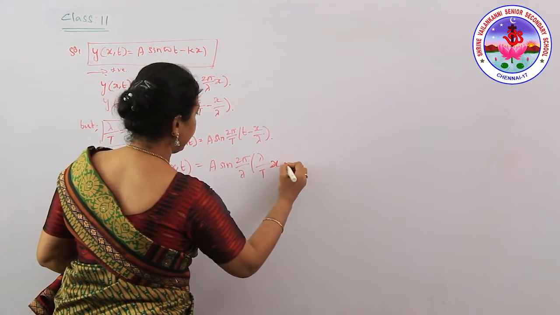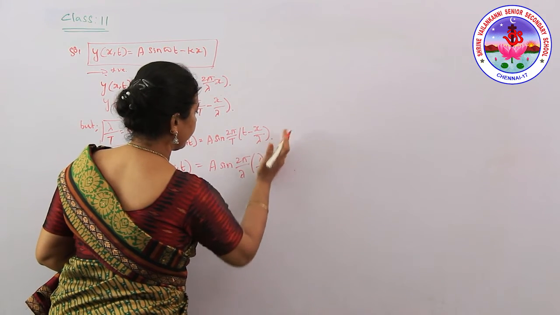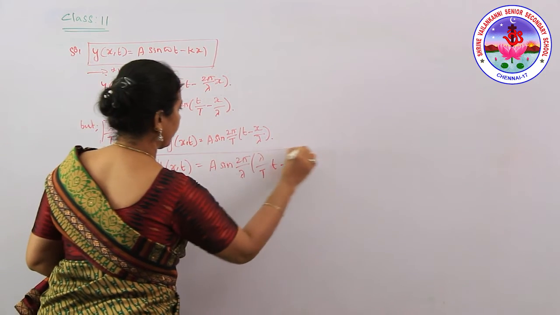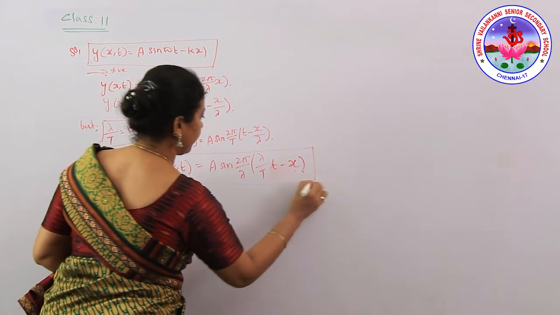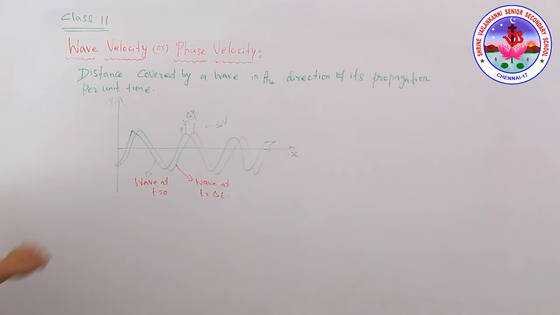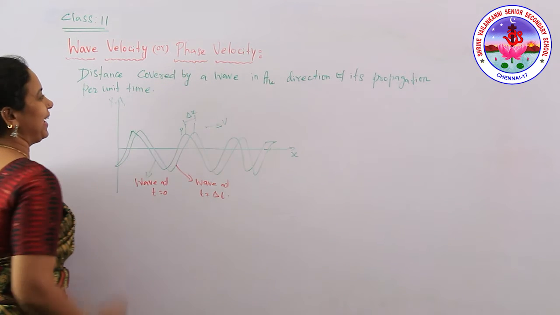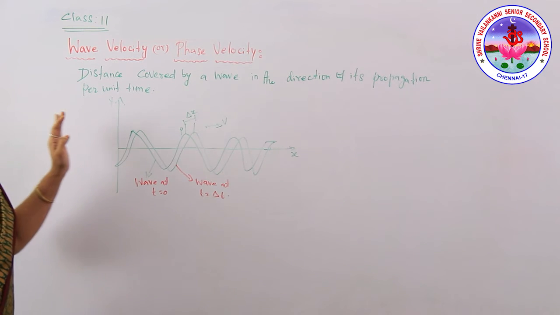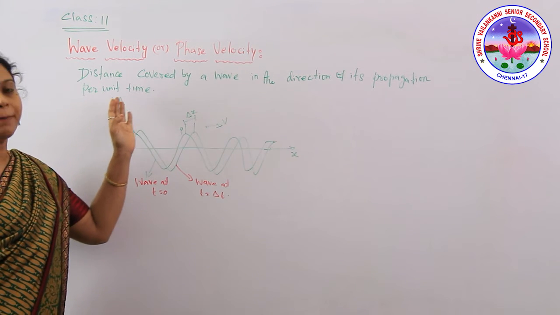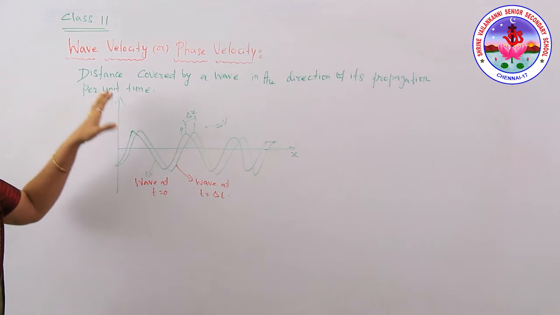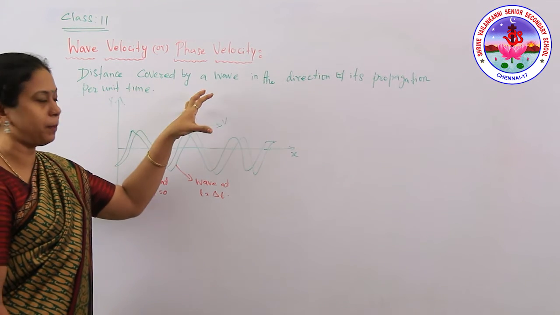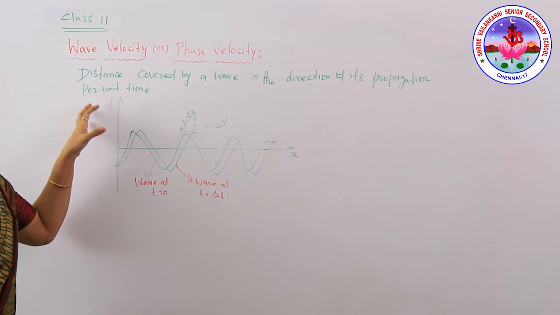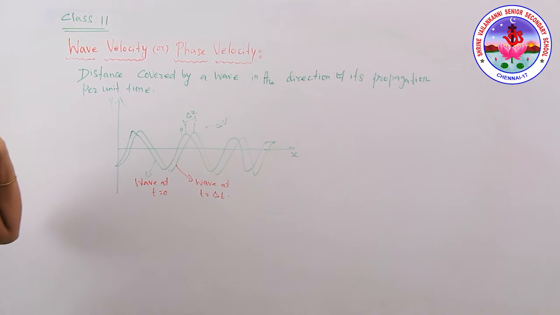So you can write it in this way. Wave velocity, or phase velocity. The velocity, we know, is the distance or displacement per unit time. Here, for the wave, it is the distance covered by the particular wave in the direction of its propagation per unit time.